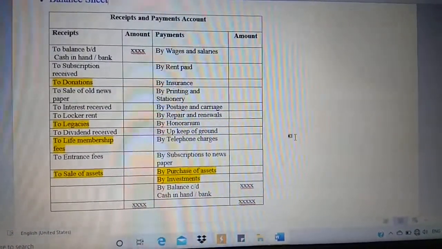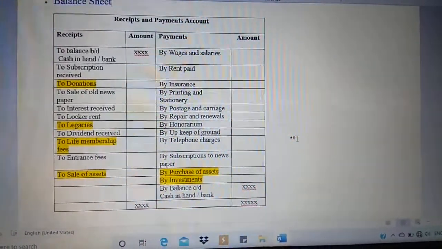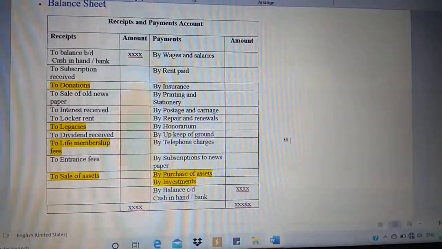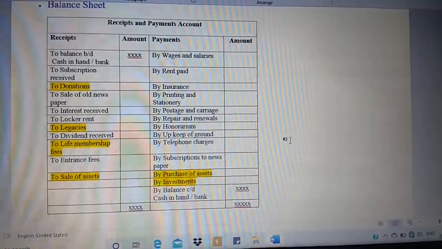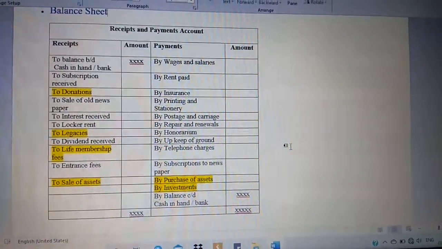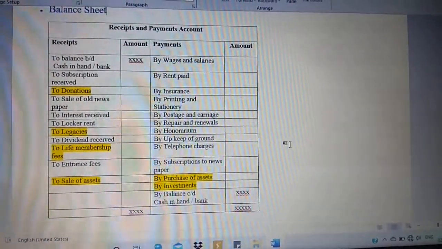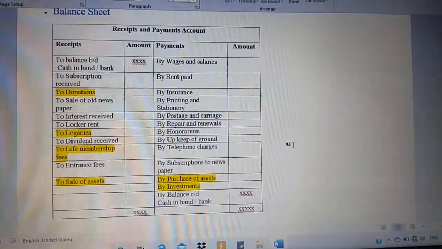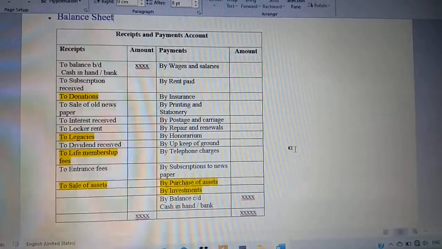All those are capital items. Donations, legacies, life membership fees, sale of assets, all these are capitals, and the rest which is not highlighted are revenue, which means recurring. So we have recurring as well as non-recurring, both included in case of receipts and payments account. On the payment side, again, just observe, I have highlighted purchase of assets and investment.